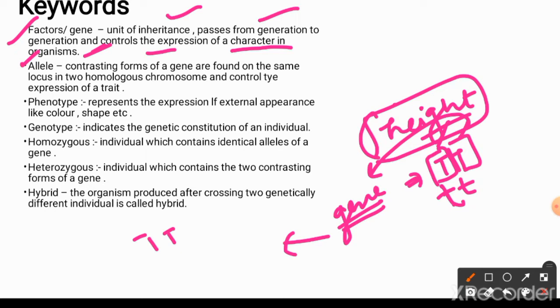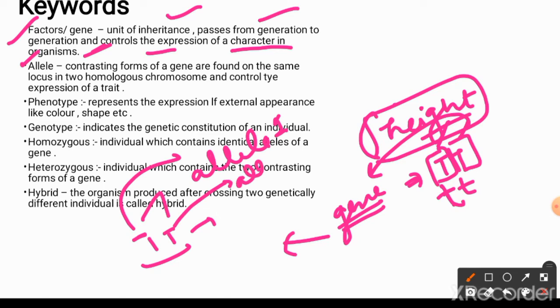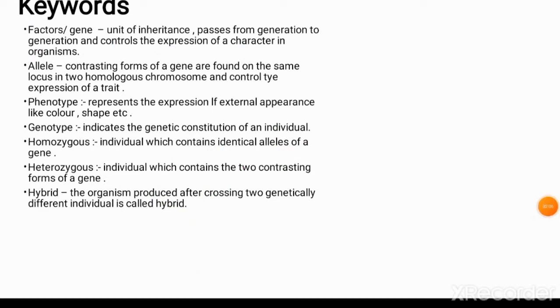Like here if I am talking about TT, that is homozygous, so these are similar forms of a gene, or I can say the 2 forms of a gene, that is known as allele. So this T is allele 1 and this T is allele 2. Sometimes these are contrasting traits. If I talk about heterozygote, then this capital T is allele 1 and small t is allele 2.